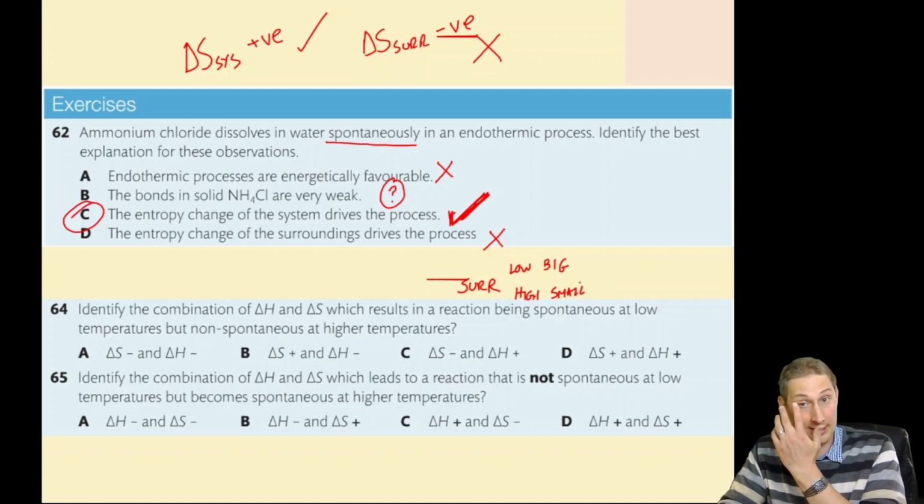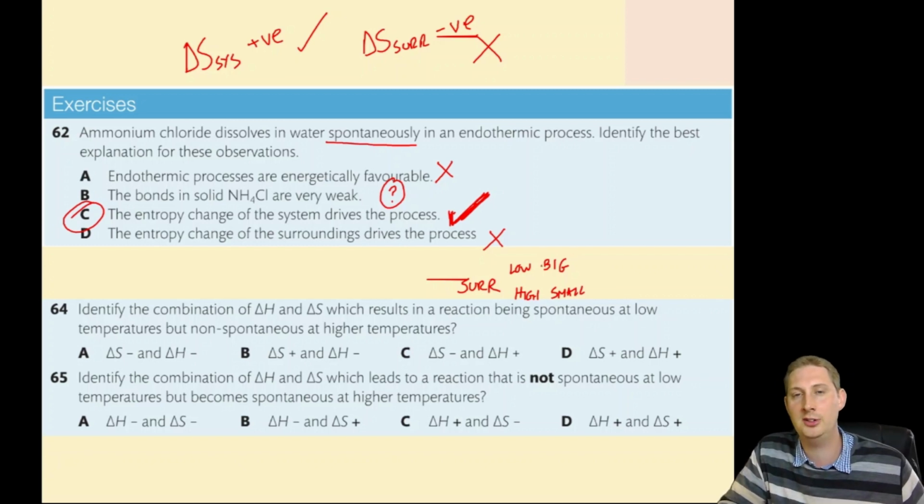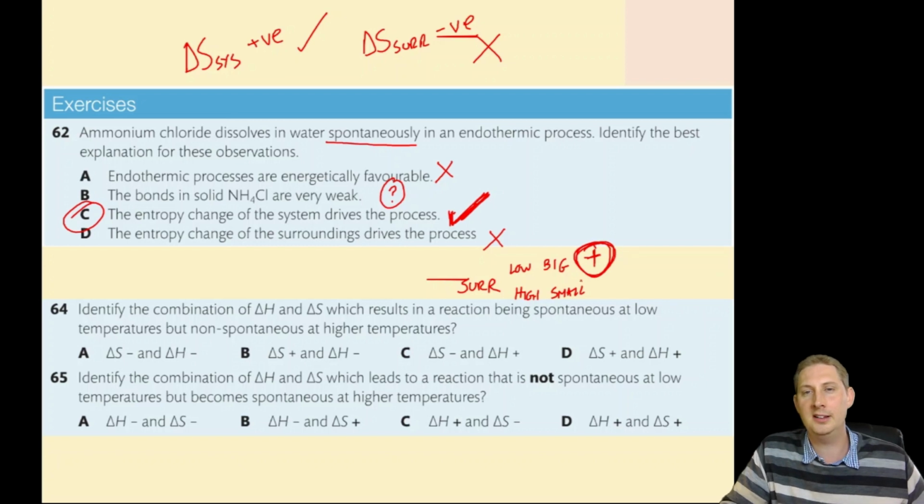That's the first thing we need to do. Remind ourselves that at low temperatures, the entropy change of the surroundings is much bigger than the entropy change of the surroundings at high temperatures. If it's spontaneous at low temperatures, when this is a big number, that means that must be positive. A nice big positive number driving the reaction forwards.